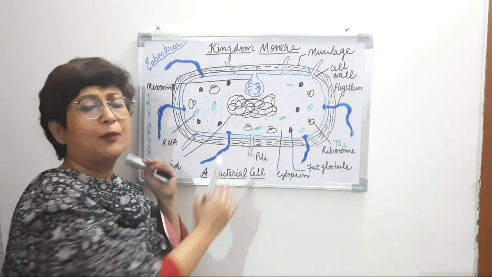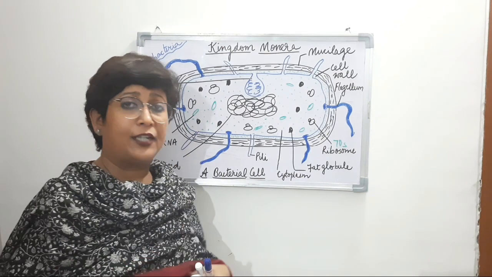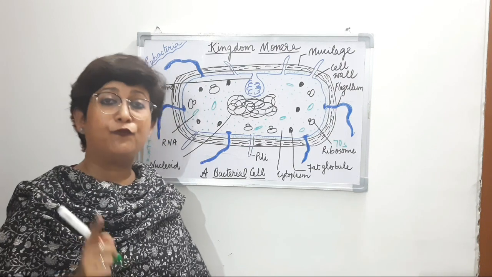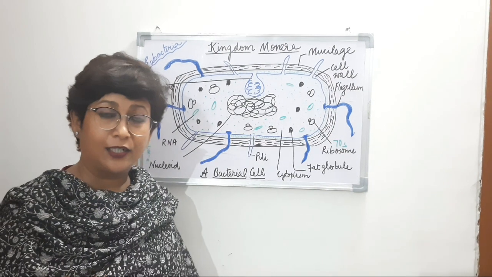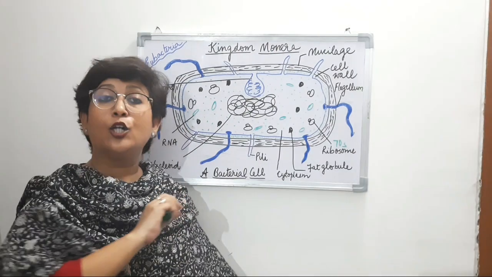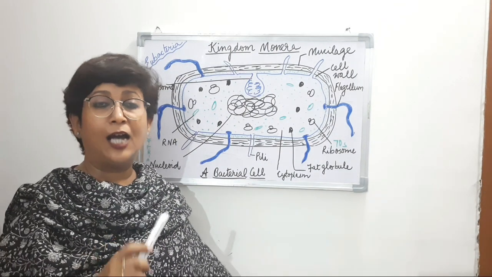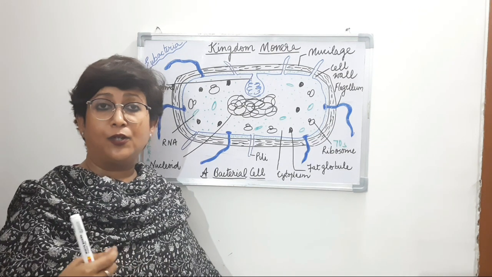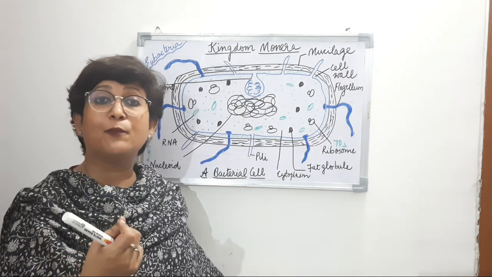We will discuss that part in detail, but just to tell you, pili is a structure not related to locomotion, found only in certain bacteria, and those bacteria which contain the pili are known as the donor bacteria. And hypothetically, since they are the donors, we've given them a term: they are known as male bacteria.